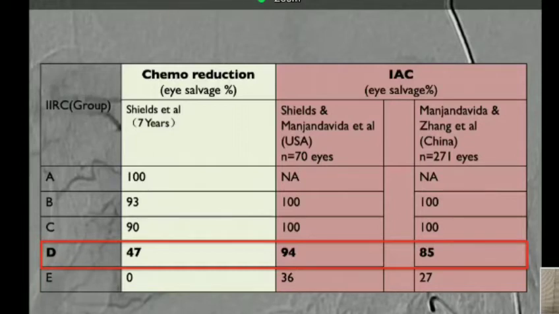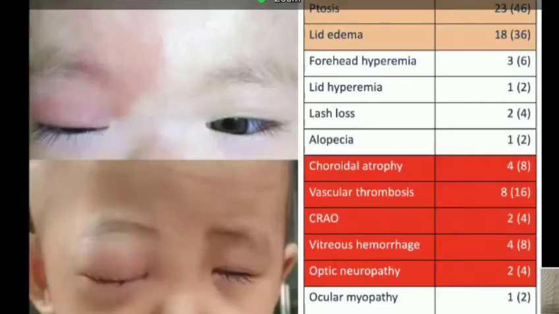The main advantage of intra-arterial chemotherapy in retinoblastoma is seen in group D eyes when you compare it with systemic chemotherapy: 47% eye salvage with systemic chemotherapy versus 85% to 94% eye salvage with intra-arterial chemotherapy. Intra-arterial chemotherapy does give excellent intraocular results in intraocular tumors, but there are associated minor and major vision-threatening complications as compared to systemic chemotherapy.